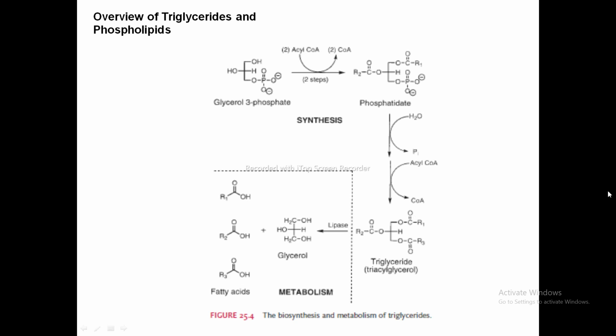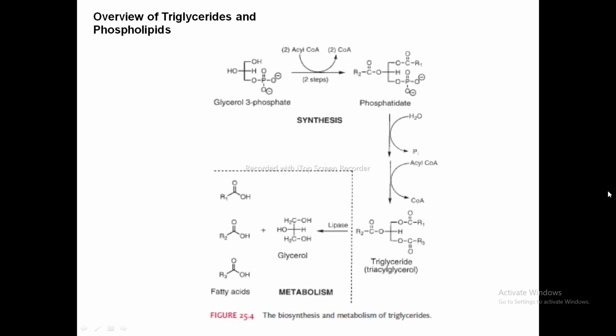So how is the triglyceride formed? It is formed from glycerol 3 phosphate and acyl CoA to form the intermediate product called phosphatidate, and this phosphatidate by a hydrolysis reaction results in the formation of the triglyceride.